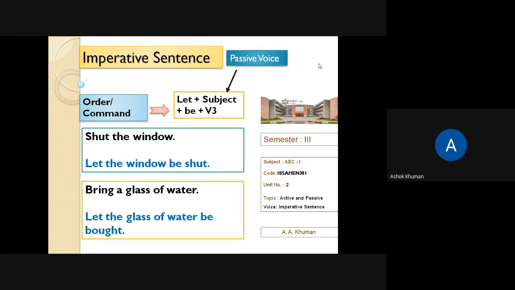Or we have other examples. Start reading. Okay, so let reading be started. Okay, reading, gerund. Reading is used as a noun, as a subject in the sentence. So let reading be started.